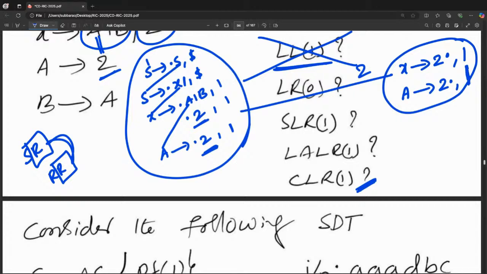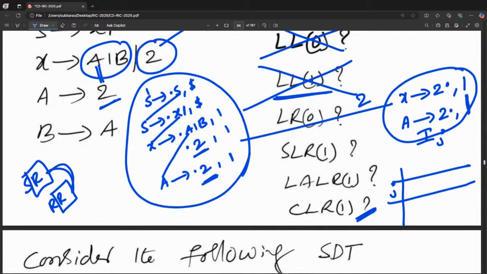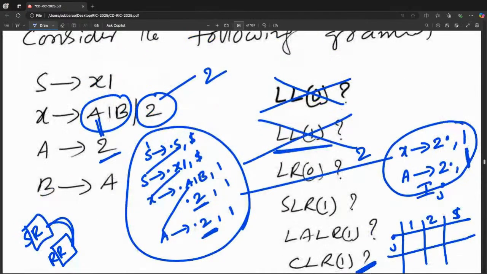When I give 2 as input, X goes to 2 dot, comma 1, and A goes to 2 dot, comma 1. Both are reduced. Assume the state number is j. In the given grammar, what are the terminals? 2 terminals, 1 and 2, and dollar. So let me write 1, 2, dollar. I will give the production numbers also: production numbers 1, 2, 3, 4, 5.